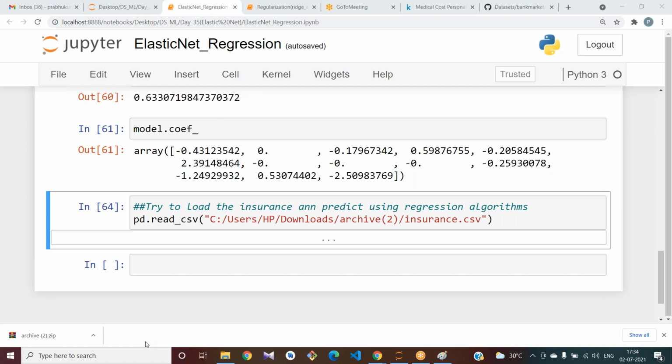In the insurance dataset, what should we consider as feature and target? See here, there are insurance charges. You can take these as the target, and the rest of the features you can take as inputs.